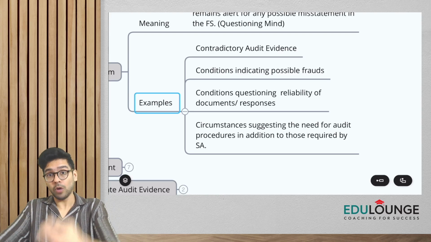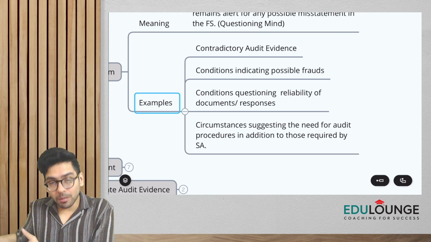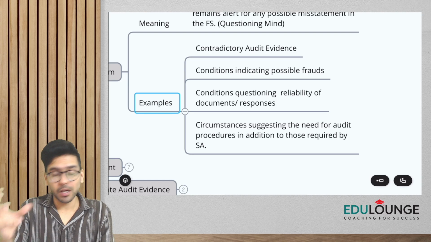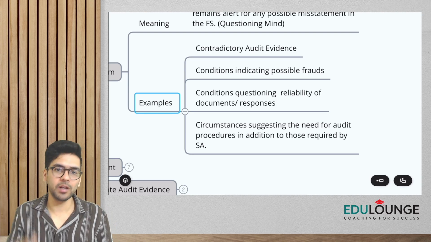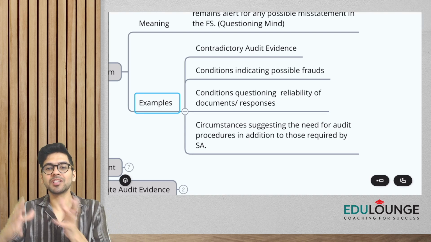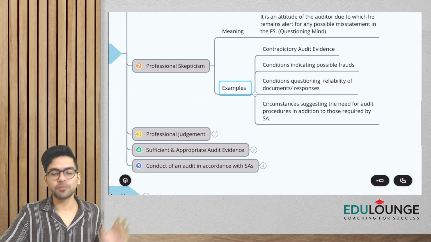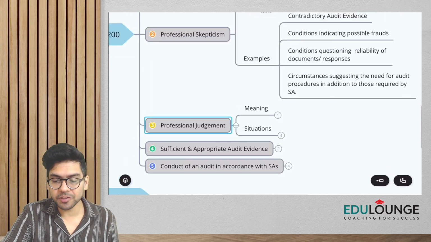If you feel you have to get more evidence so that the evidence becomes sufficient and appropriate, if you have to do extra procedures other than what is mentioned in the standards on auditing, that means it's a critical area. You have to be alert. So the point says: circumstances suggesting the need for audit procedures in addition to those required by standards on auditing. So always remember, guys, these four examples. Okay. All right. Next is professional judgment. What does professional judgment mean, guys?